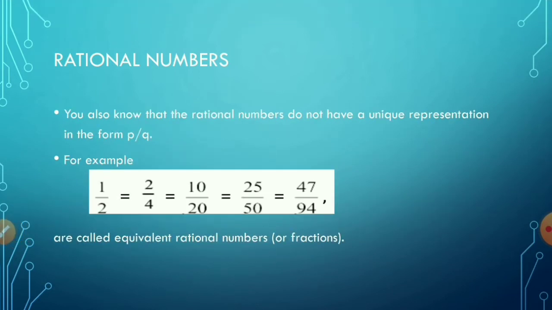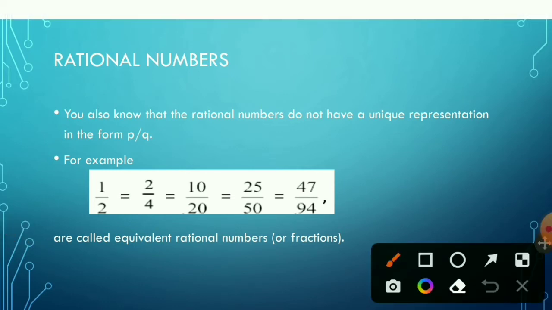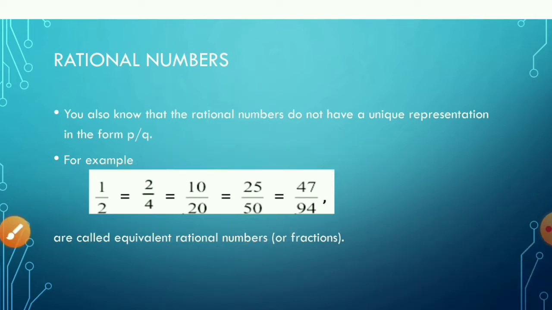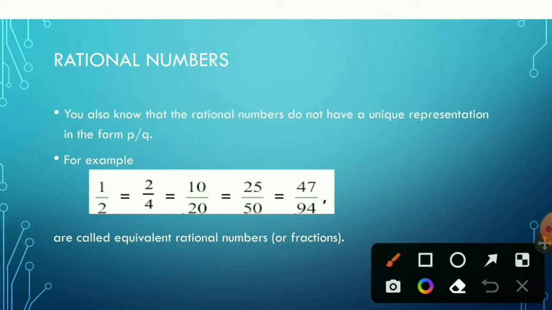Rational numbers are not unique representations of themselves. They can be represented by multiple other rational numbers. For example, 1 by 2 can be represented as 2 by 4, 10 by 20, 25 by 50, 47 by 94, which all on simplification become equal to 1 by 2. So these rational numbers that are equal to each other are called equivalent rational numbers or equivalent fractions.